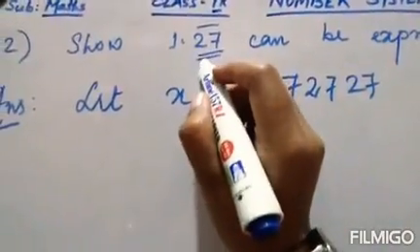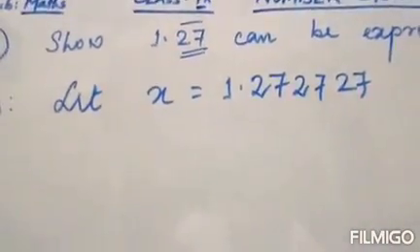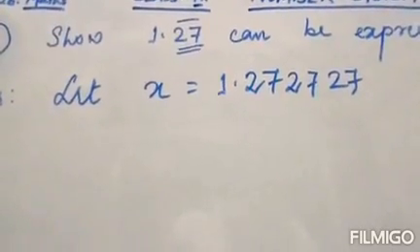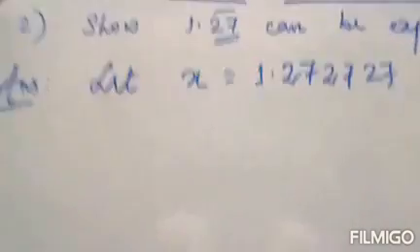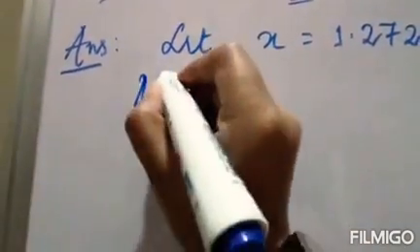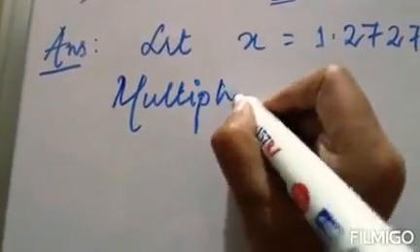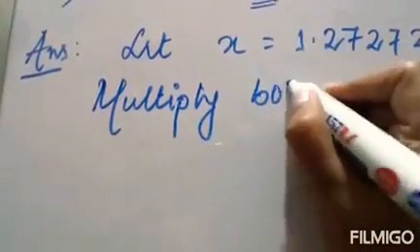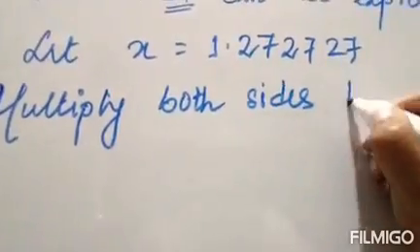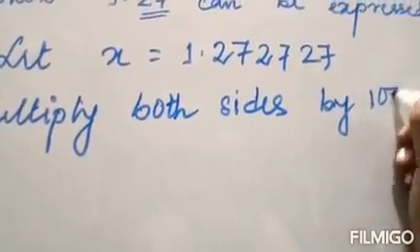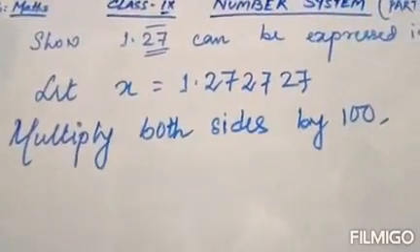But see, two decimal places are repeating, so two digits after the decimal are repeating. So we'll multiply both sides by 100.